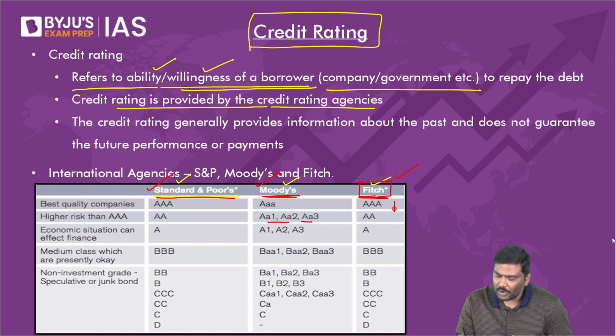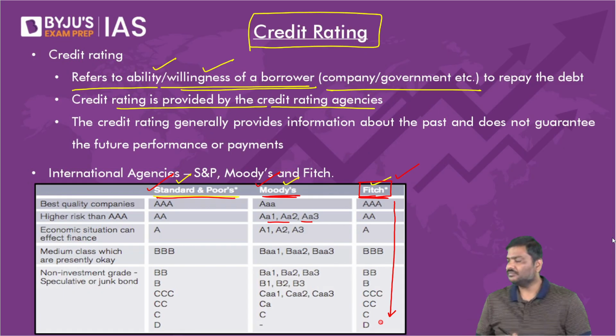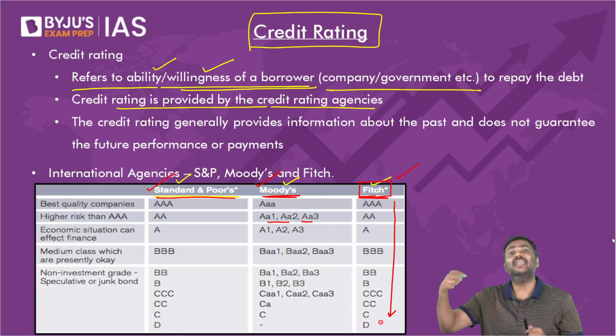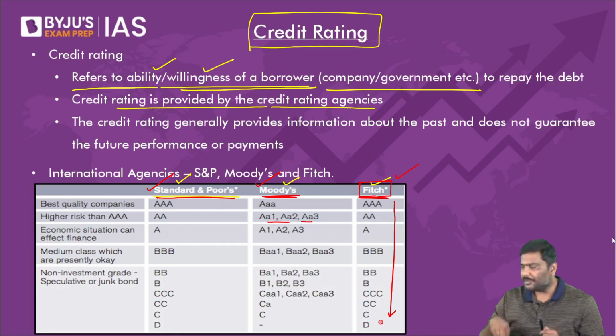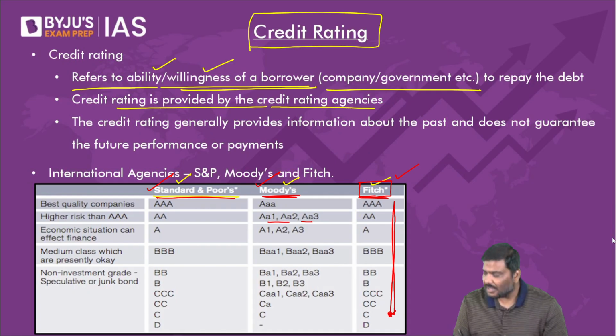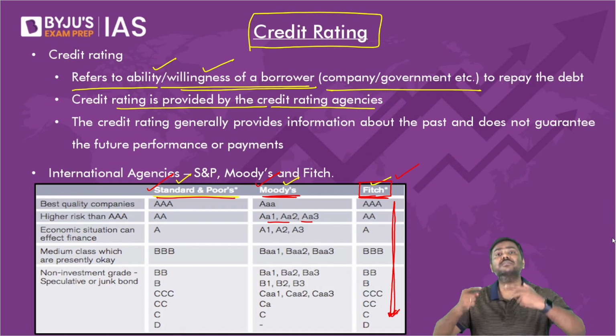If you keep on going downward in the table, we'll simply say credit rating is lower. Any problem here? I'll repeat the statement. If you keep on going downward in the table, it means the credit rating becomes lower.